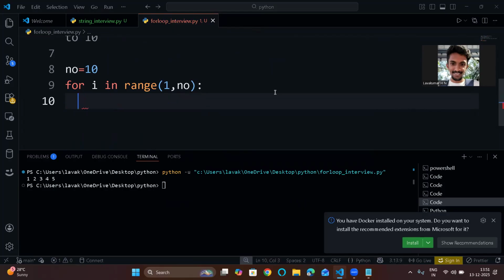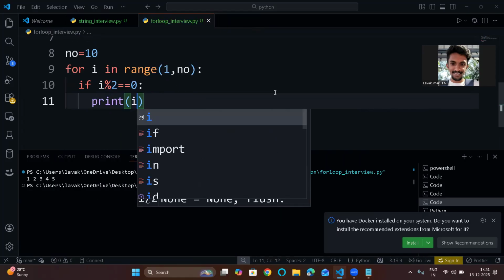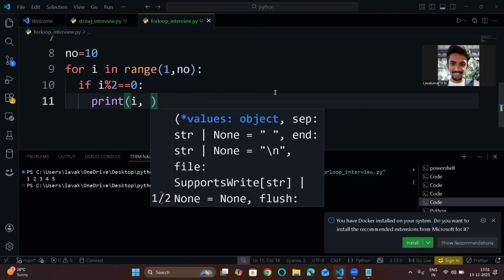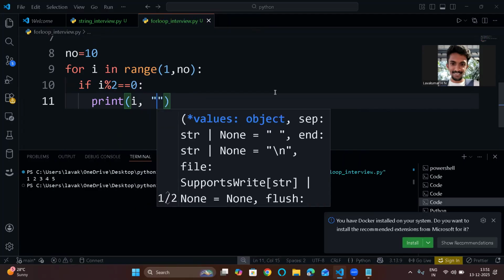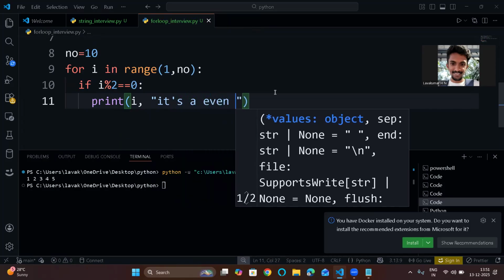The first program was only with a for loop, now I'm using conditional statements. If i modulo 2 equal to 0, print i and it's an even number.